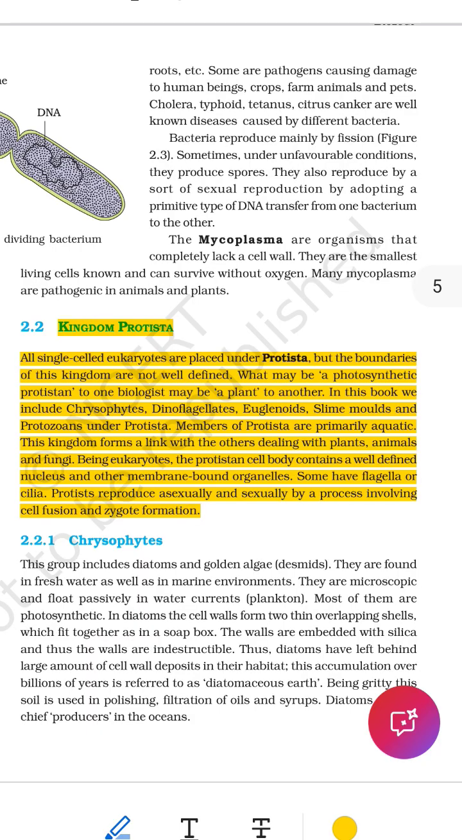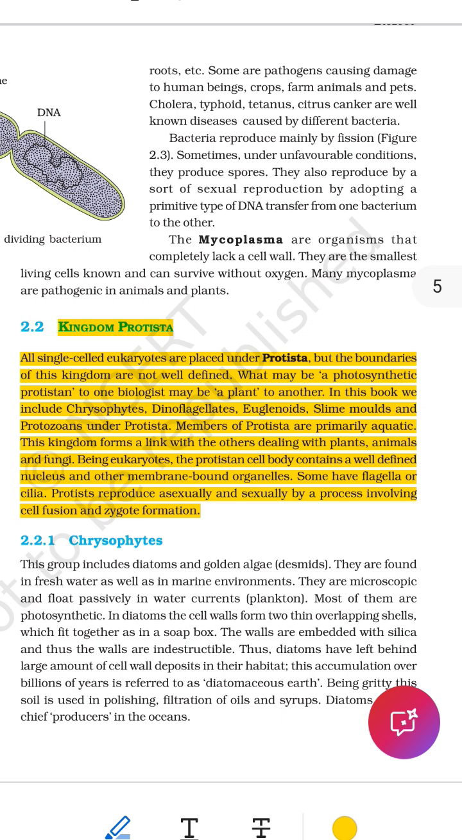Section 2. Major types of protists, 5 groups. In this summary, we will cover the 5 main groups included in Protista: chrysophytes, dinoflagellates, euglenoids, slime molds, and protozoans, with simple examples. 2.1 Chrysophytes, golden algae.